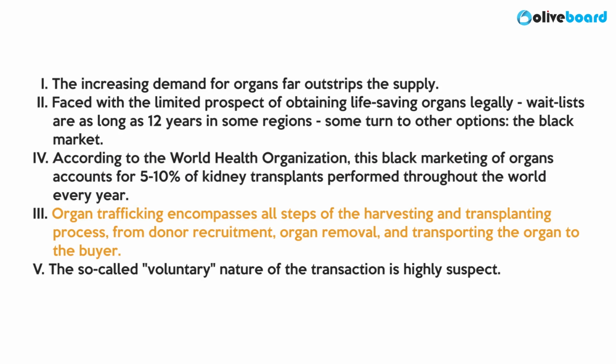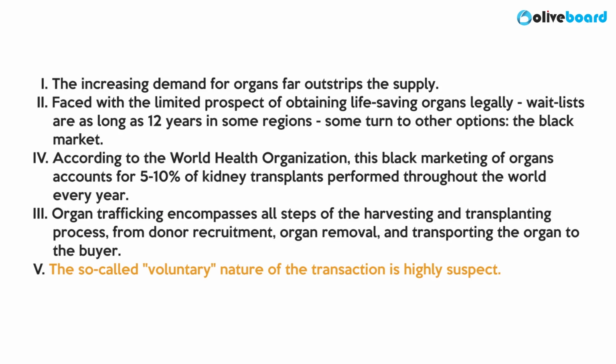After this, 3 should have followed because it tells us about the steps that are involved in organ trafficking. And 5th had finally concluded the passage by referring to this transaction and telling us that it is highly suspect. Now, the statement that can follow 5th should talk about how the process is not voluntary as it is said to be, because that is exactly what 5th is indicating. तो थोड़ा connection तो बनना चाहिए ना 5th और उसके following statement में.